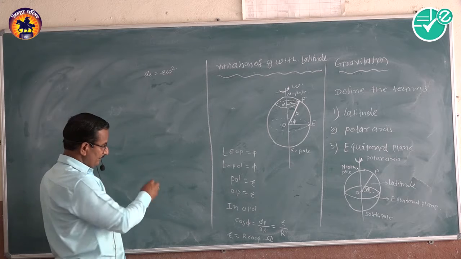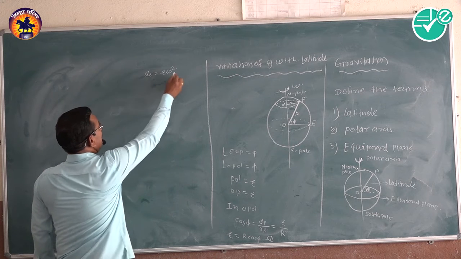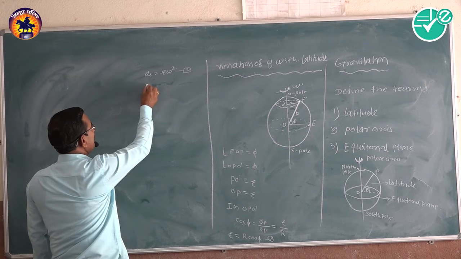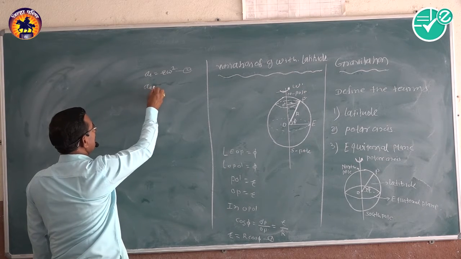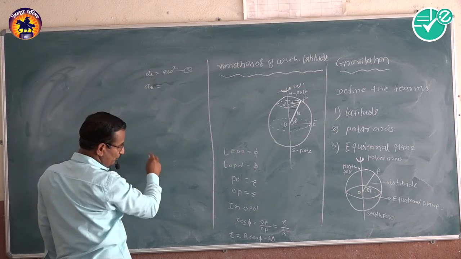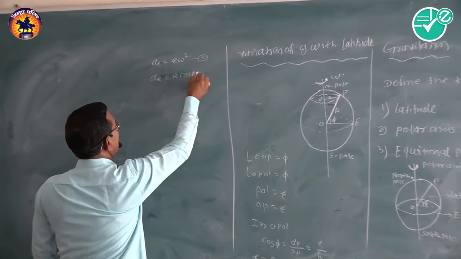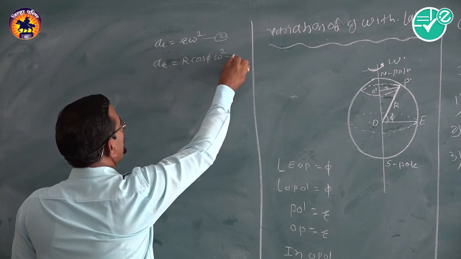From equation 1, equation 2 can be written as a_r equal to R cos phi into omega square.